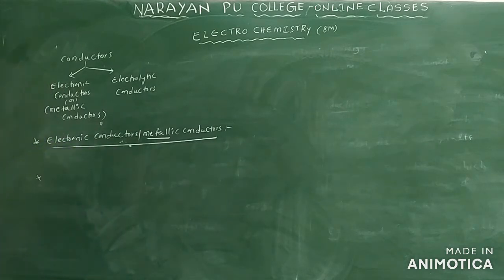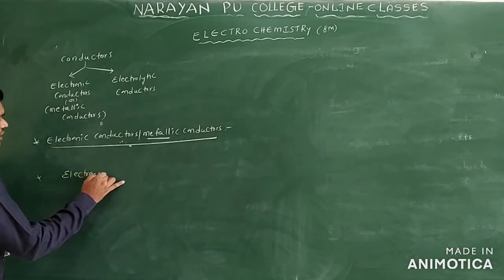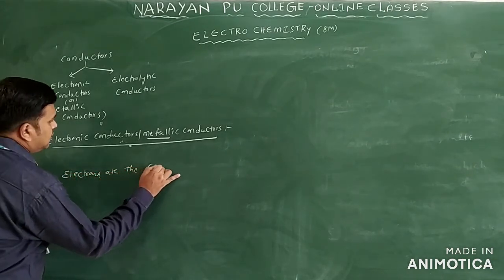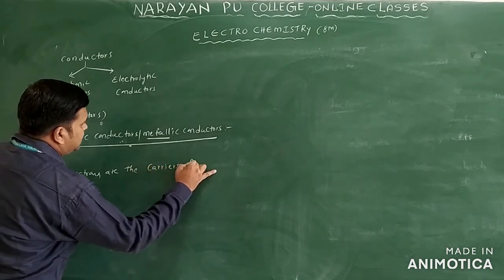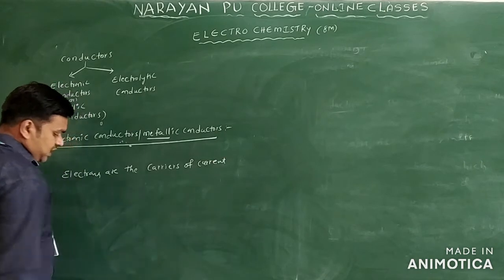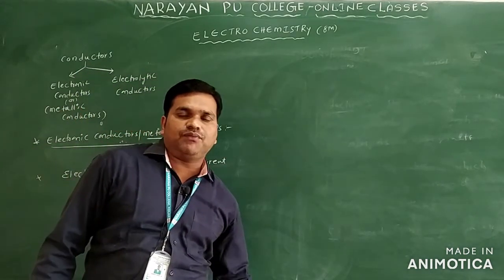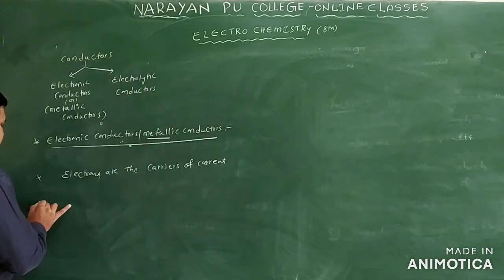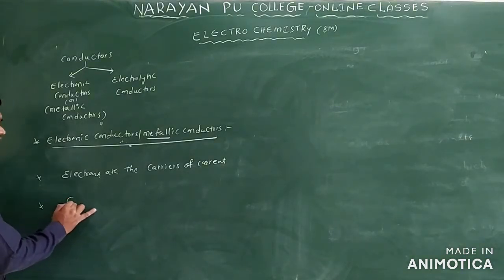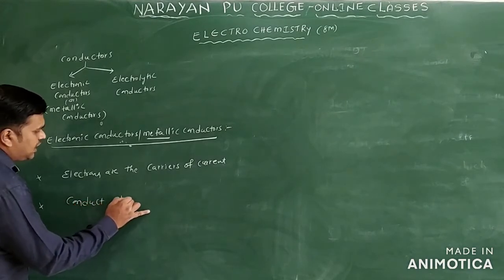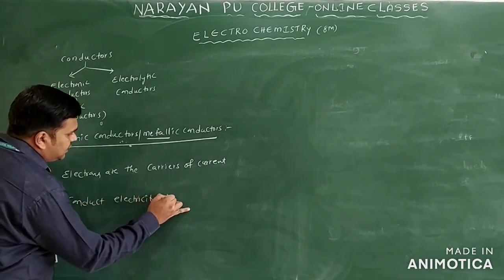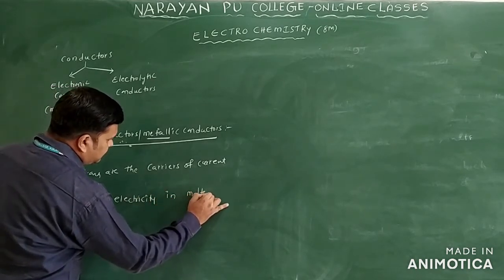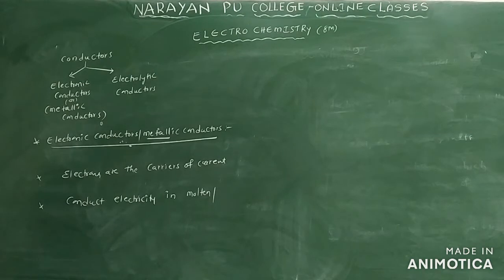Let us see the first point here. Electrons are the carriers of the current, because the current flow from one end of the metal to the other end is due to the flow of electrons. So the main point here: electrons are the carriers of current in metallic conductors. They conduct electricity in molten or solid state.